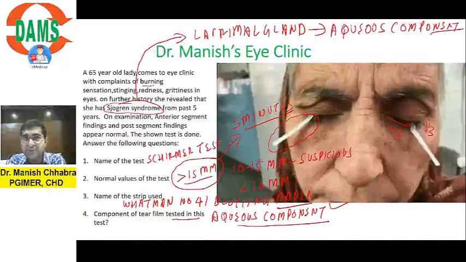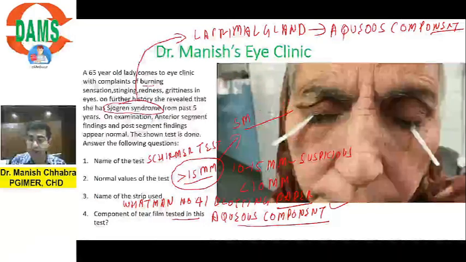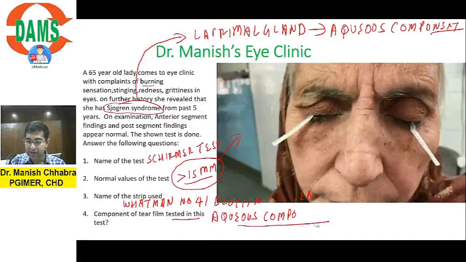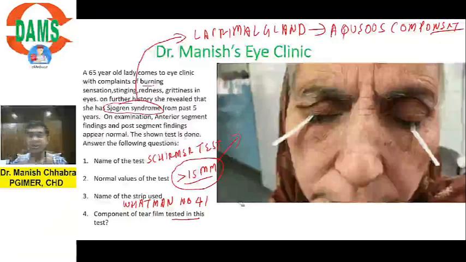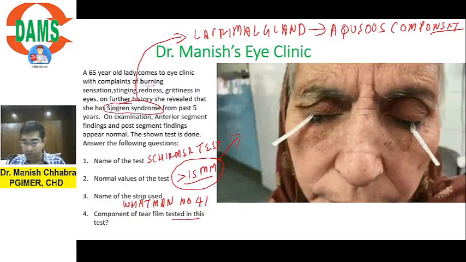Can anyone let me know what are the 3 components of tear film? Since we are discussing this, it is also my responsibility to touch the surrounding topics. We are studying conceptually, we are not rushing. The basic idea is not to give you rote concepts so that you can cram in the end. The idea is to cover all the possible things. So if we talk about tear film, there are 3 components. We have lipid component, which is more superficial.